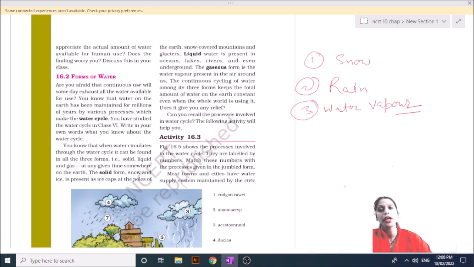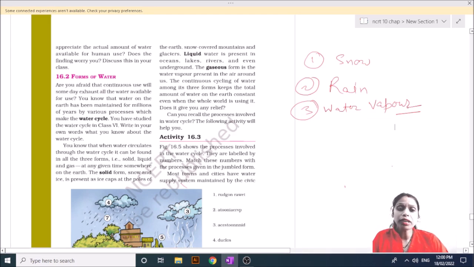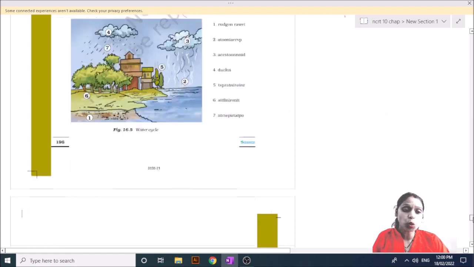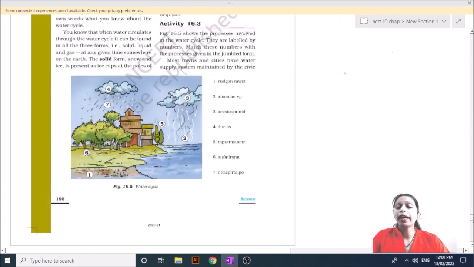What is the water cycle? You can see in this figure that the water available in the ocean, pond and river is evaporated.